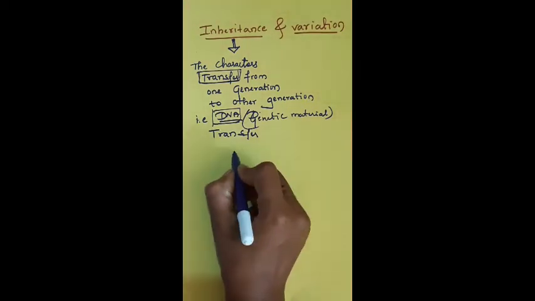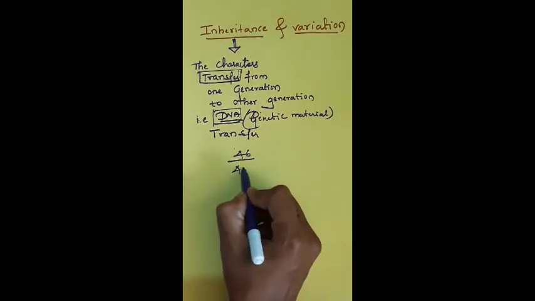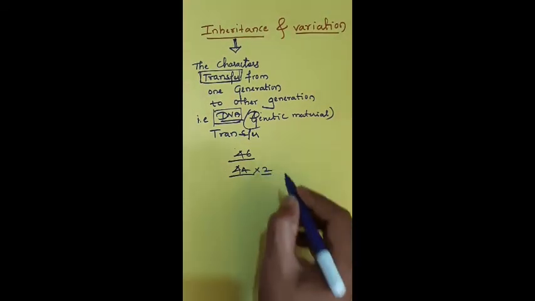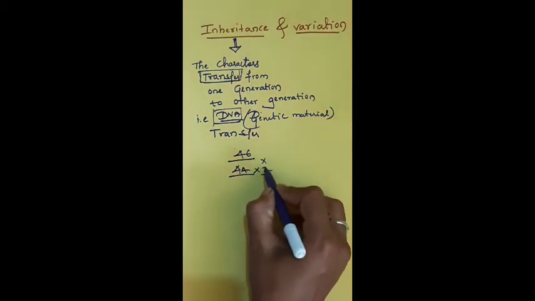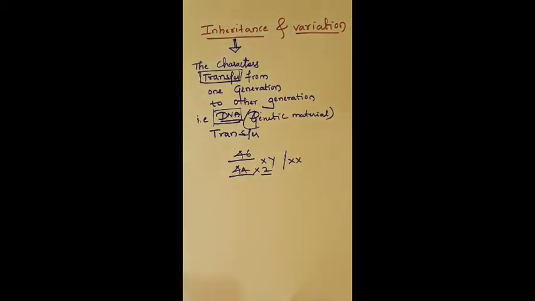Suppose for example, in human beings 46 chromosomes are present, 44 are autosomes, those are the body chromosomes, and 2 are the sex chromosomes, either XX or XY. While explaining the third chapter, I told how the gametes are formed, how the male and female baby is formed.